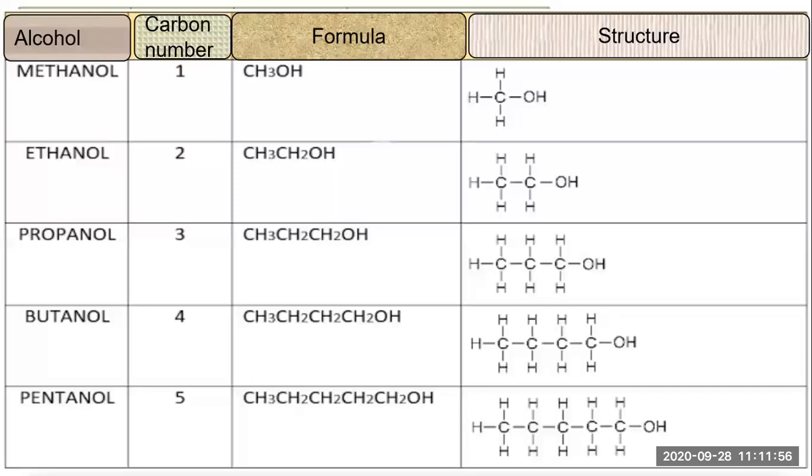Okay. Then comes the propanol. Same for the propanol, 3 carbons are there. And to that, remove 1 hydrogen and instead of that hydrogen, write OH there. Then you will get this structure. Then butanol also, butane means 4 carbon. So here in the 4th carbon, you have to just replace that hydrogen with OH and you will get butanol. Same for the pentanol. So likewise, you can go further.